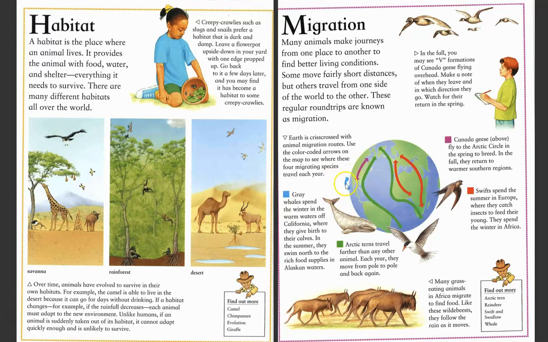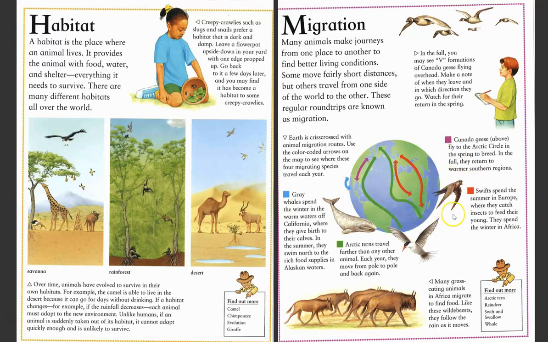Gray whales. They spend their winter in the warm waters off California, and that's where they give birth to their calves. In the summer, they swim north to the rich food supplies in the Alaskan waters. The Arctic terns. It's this bird right here. The Arctic terns travel farther than any other animal. Each year, they go from pole to pole and back again.